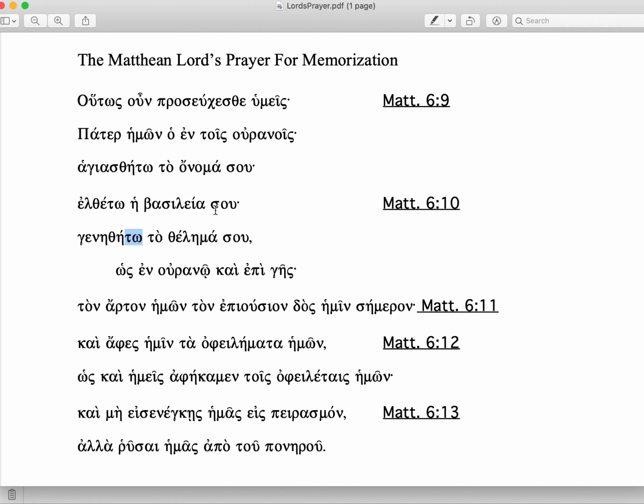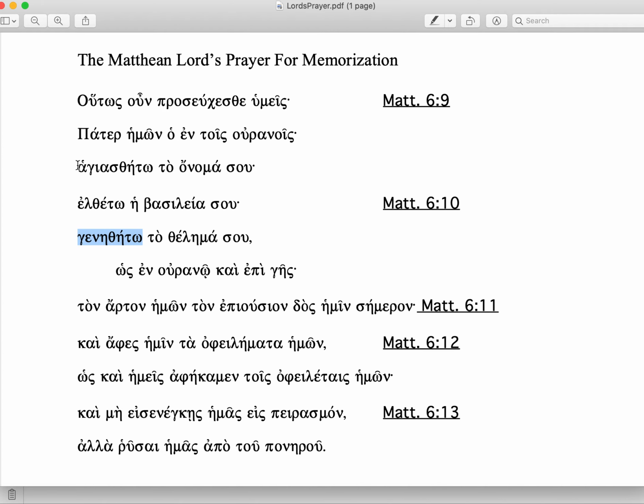He basileia sou, your kingdom, let it come. Eltheto, let it come. Your kingdom, let it come. Or your kingdom come. And then here we have to thelema sou, your will, let it become. Genetheto. So your name, let your name be made holy, let your kingdom come, let your will be done.